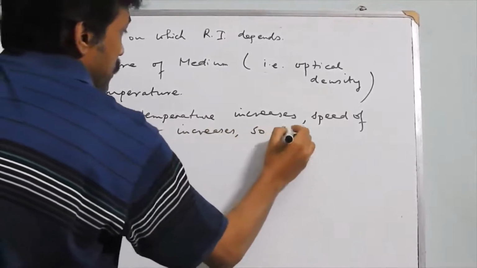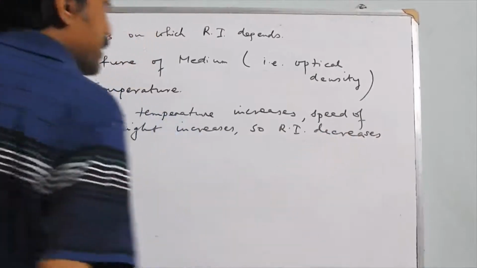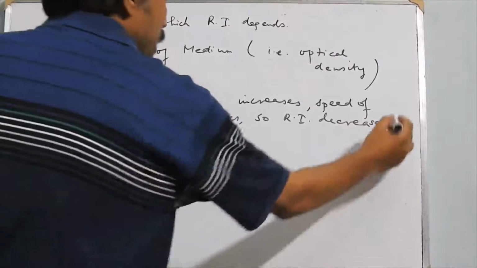So refractive index decreases. Remember that refractive index is C by V. So if V increases, obviously refractive index or mu will decrease.